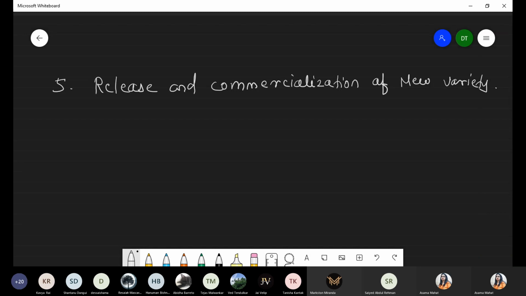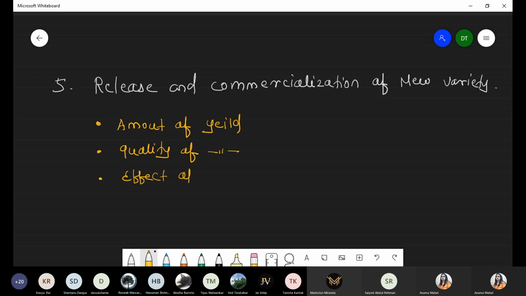Now, first of all, before release, testing will happen once more, right? So before release we have to check some parameters. First point is the amount of yield. Second, the quality of yield: quantity as well as the quality of that yield. Next, third, study of the effect of weather. What will be the effect of weather?